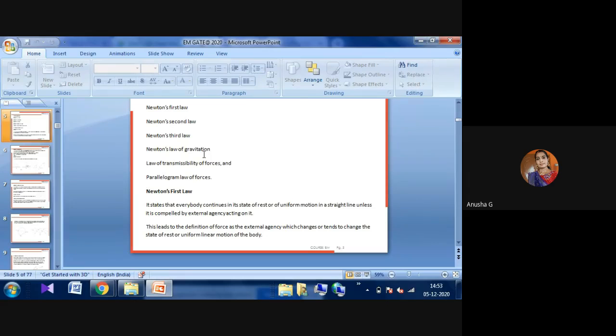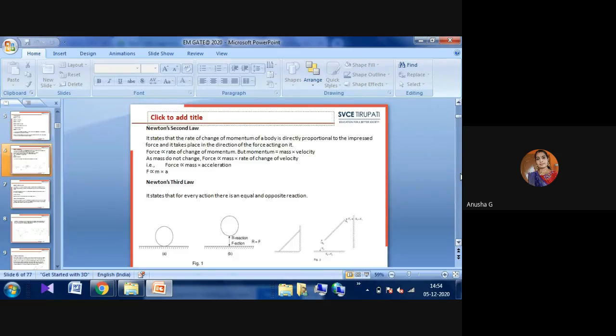In all these Newton's laws of mechanics, we see in each and every condition how the force is acting and how the forces change from one position to another position, whether there is a state of rest or a change in motion. And for transmissibility, similar forces have to be applied to the same body. What will happen if two forces are in opposite directions? What is the resultant? That we observed in the parallelogram law of forces. All these cases we saw in the last class.